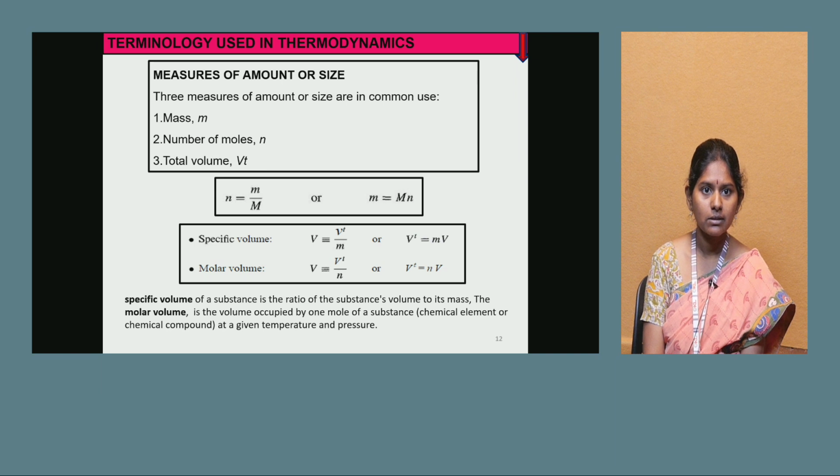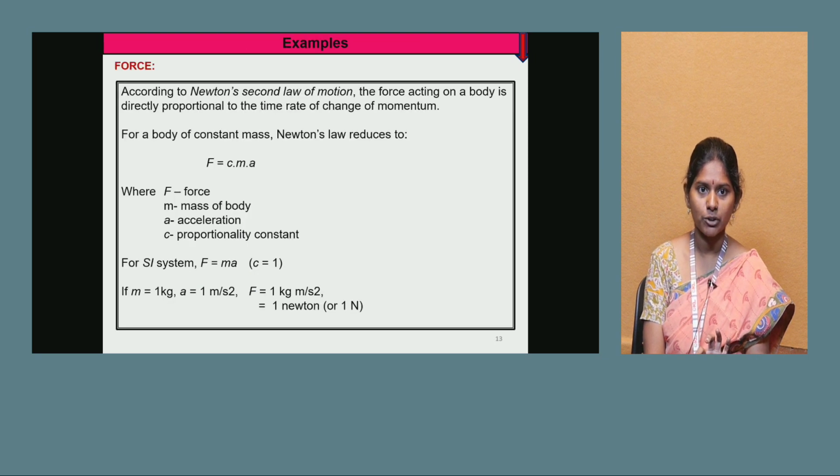So the other one is specific volume. Similarly, the specific volume of a substance is the ratio of the substance's volume to its mass. The molar volume is the volume occupied by 1 mole of substance at a given temperature and pressure.